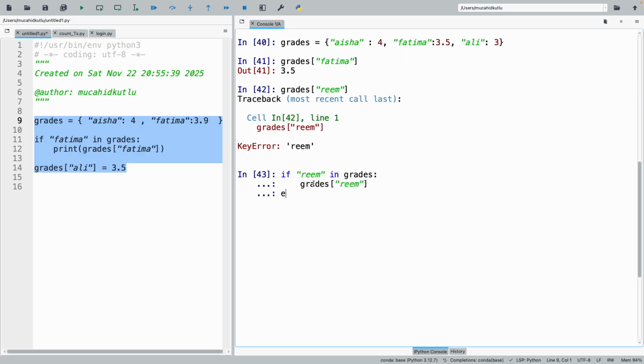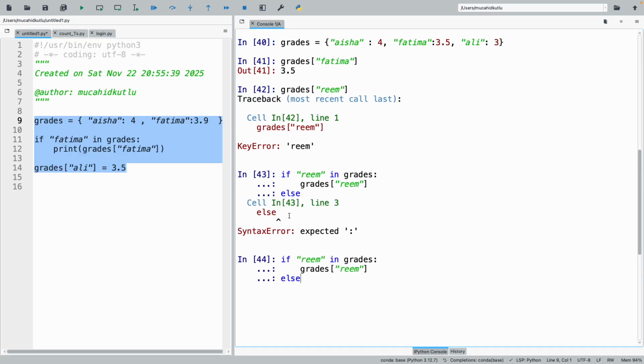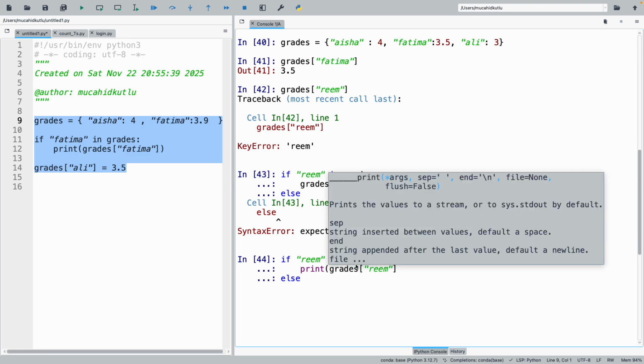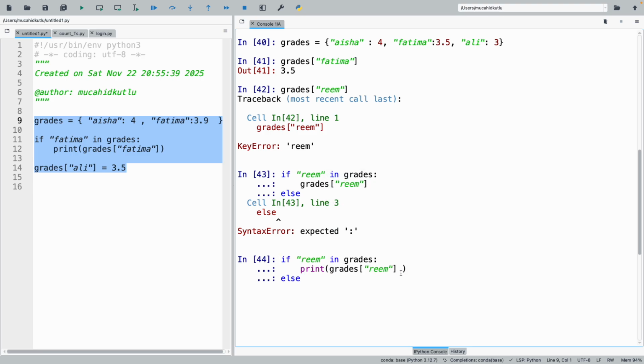Else, I forgot to put this print operation, sorry. Then I can say print Reem. Otherwise, I would just say print not found.